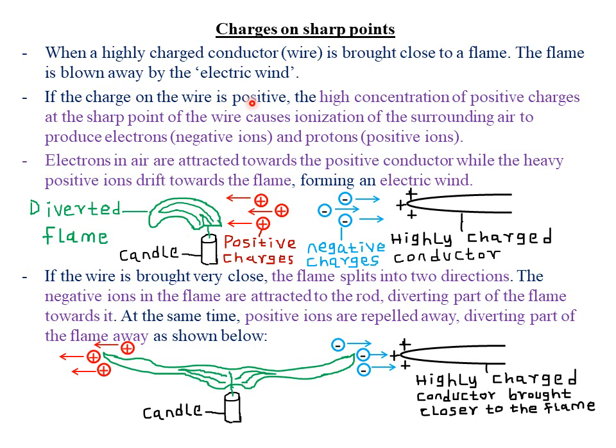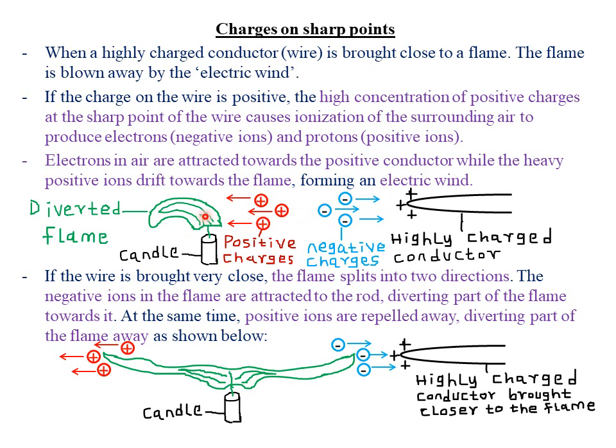So if the charge on the wire is positive, such as this particular highly positively charged conductor here, then the high concentration of positive charges at the sharp point of the wire causes ionization of the surrounding air. Remember, ionization is just the process in which an electron is given enough energy to break away from an atom.